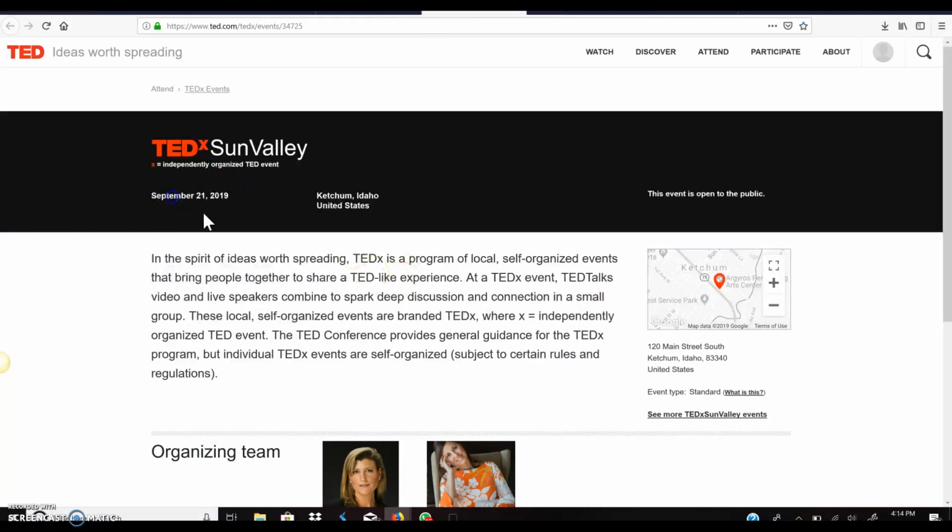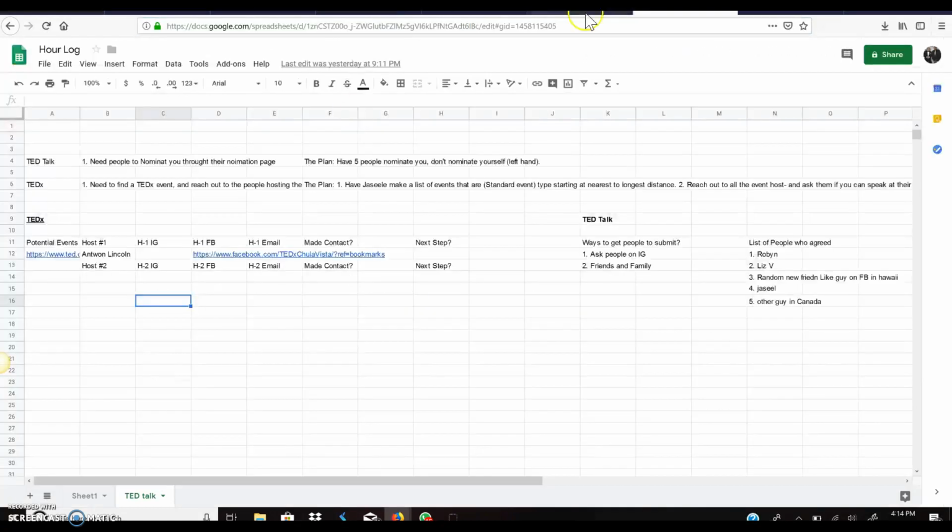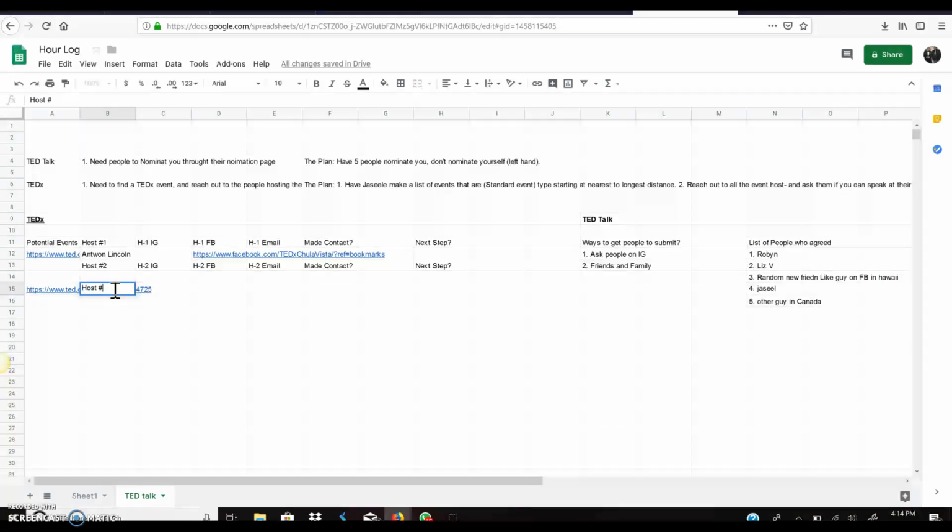We found one, a standard one, and this is September 21st. So we're going to copy the link. Go here underneath potential events, create a new one, and paste the link. Don't worry about the link coming over into column B, because we're just going to type this and then go host number one.